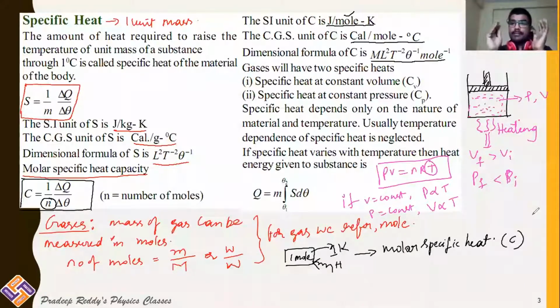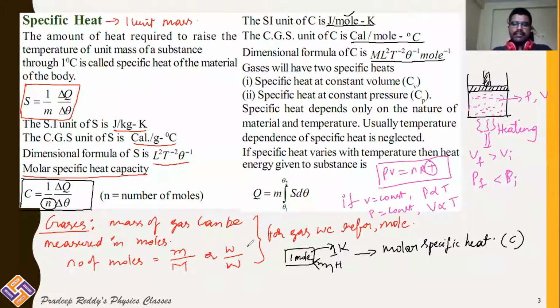So for gases especially, when you are taking a gas in a container, if you are providing heat energy to that gas, one parameter can be maintained constant. Either pressure can be maintained constant or volume can be maintained constant. If pressure is maintained constant, volume increases with temperature increase and decreases with temperature decrease. Similarly, if volume remains constant, pressure changes with the temperature. As temperature increases, pressure will increase.